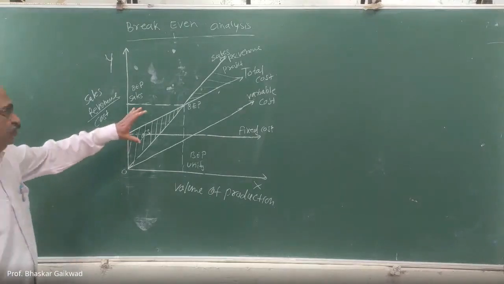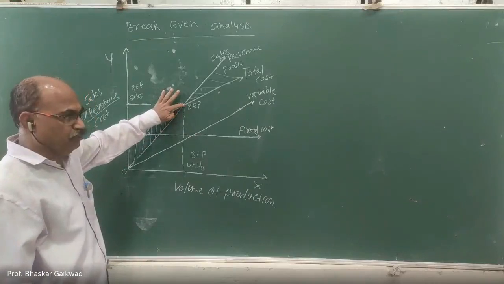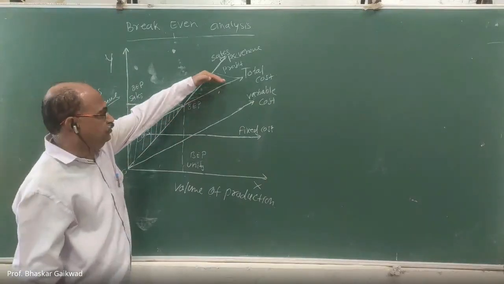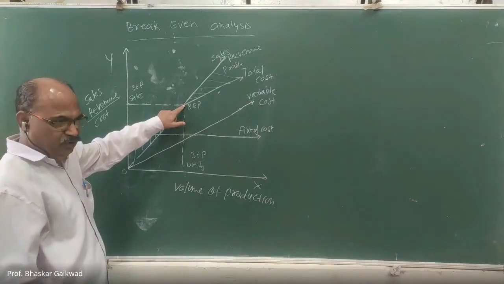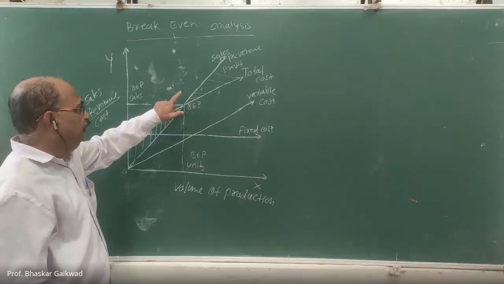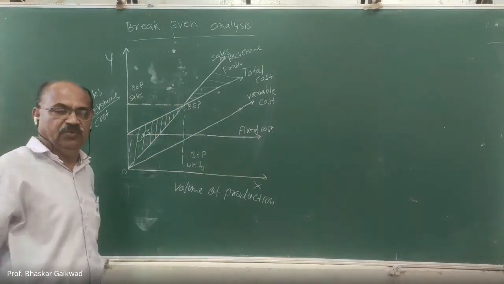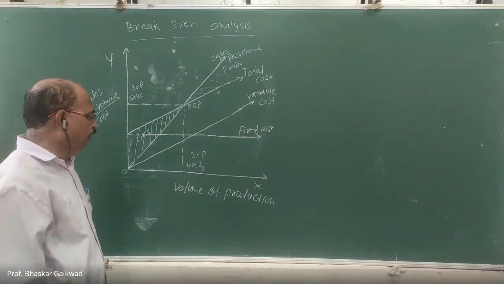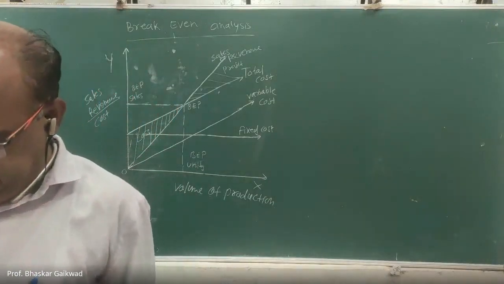Correct? So at this point, there is no loss, no profit. Above this, profit; below this, loss. At this point, your total cost and sales revenue will be equal.